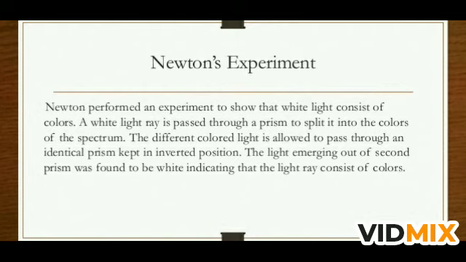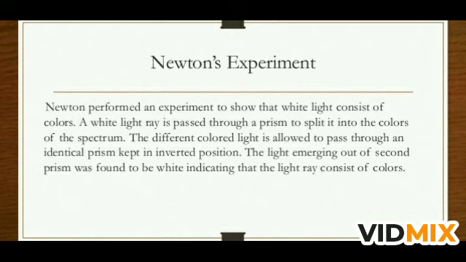Now after this, so many scientists in this field raised one question: how do we know that white light is made up of 7 colors? Maybe the prism is giving the color. When the light falls on the prism, maybe the prism gives the color to the white light.